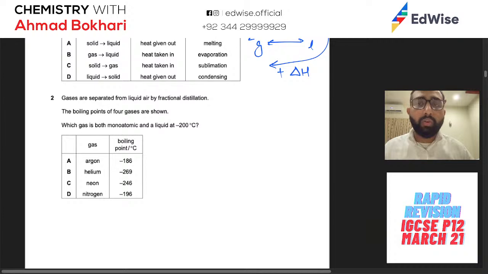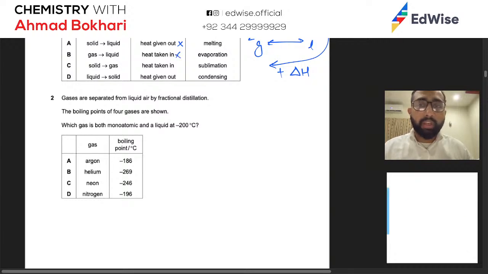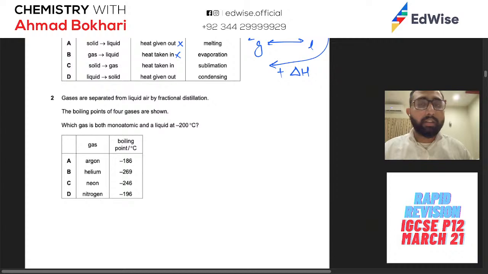So पहली बात तो ये हम देख लेते हैं. Solid to liquid we know heat is taken in, ये गलत हो गया. So वहीं पे लिख लें उसको. Gas to liquid, heat taken in का मतलब है it is endothermic. Gas to liquid, gas has high energy, liquid has low energy, so ये भी गलत हो गया. ठीक है. Solid to gas, that is sublimation.